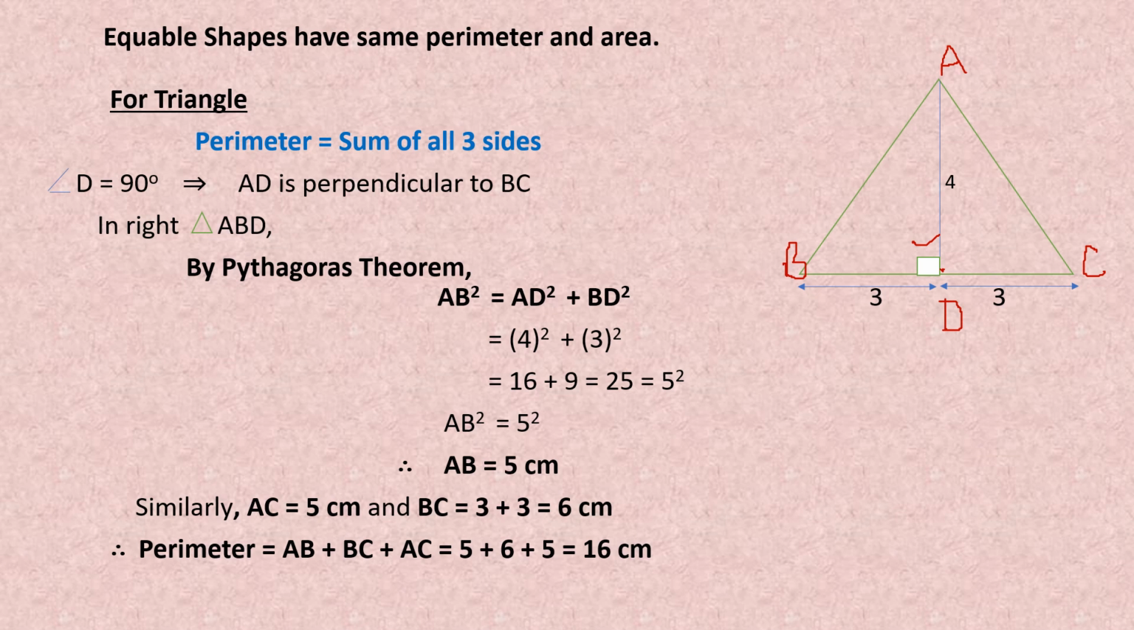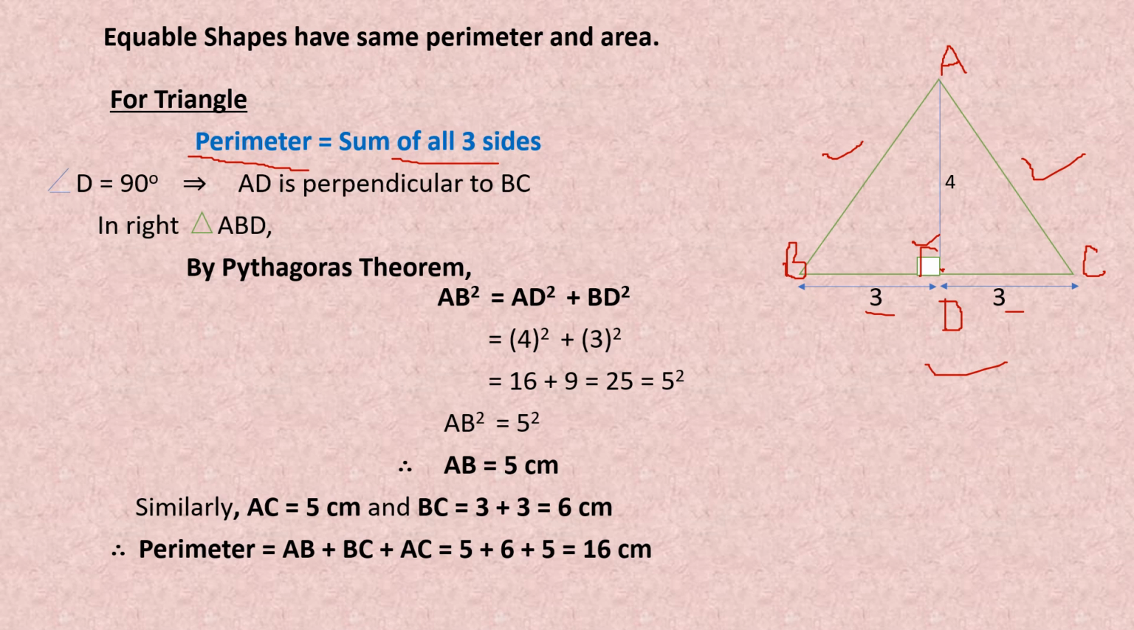So first in case of the triangle, we want to find out the perimeter. We know for any shape, perimeter means the sum of all the sides. So in case of this triangle, perimeter is the sum of all three sides, that is AB, this side, plus BC, the second side, plus AC, the third side. Now you can see side AB is not given, we have to find it out. Side AC is also not given, we have to find it out. But side BC we can find out, that is 3 plus 3, 6 centimeter. So first we will find out the remaining two sides. Now we know this angle D is given as 90 degree.